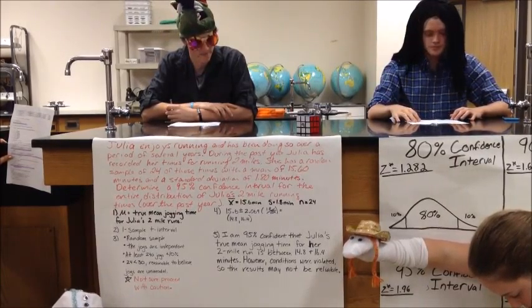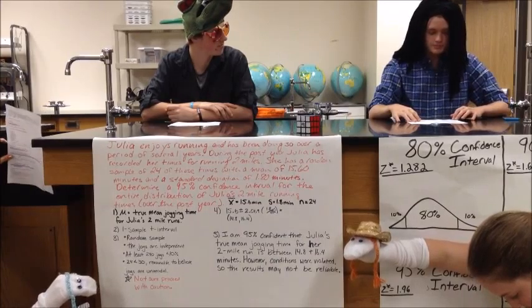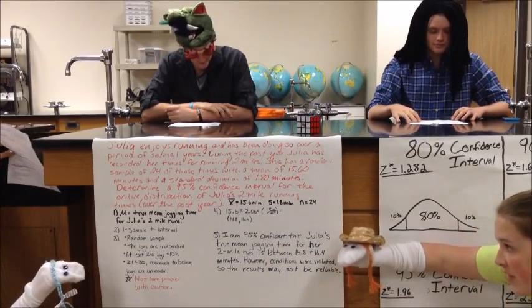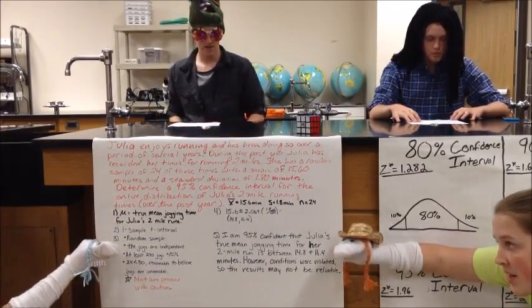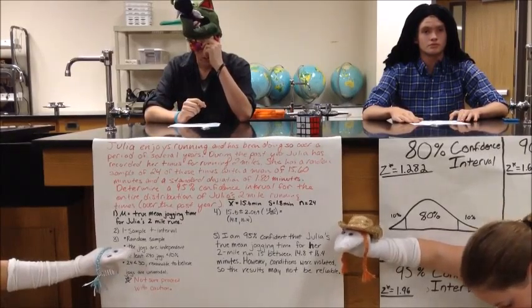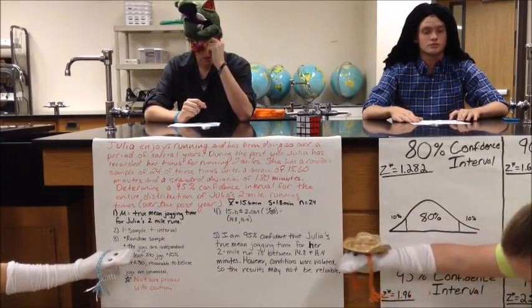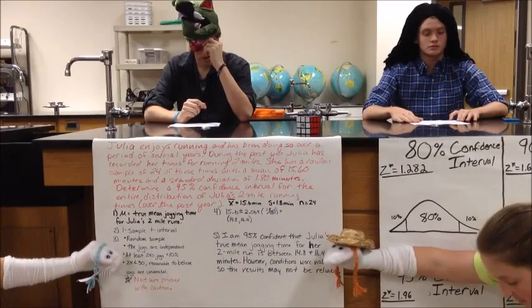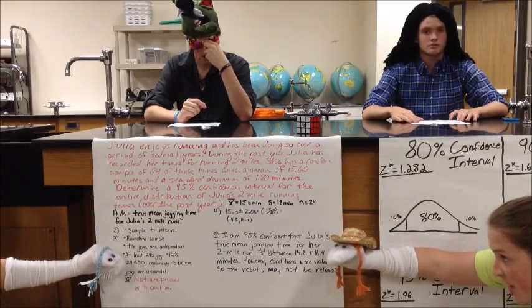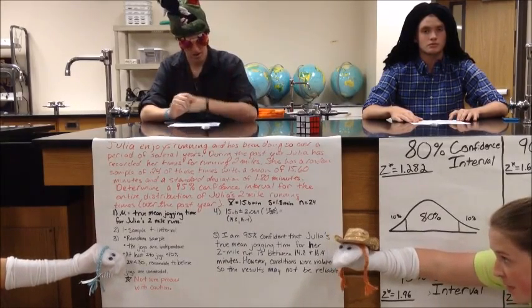Math. Do math, Connor. In this equation, we will use a t-score instead of a z-score. For a t-score, you do invT, inverse the area, and then comma, the degrees of freedom.